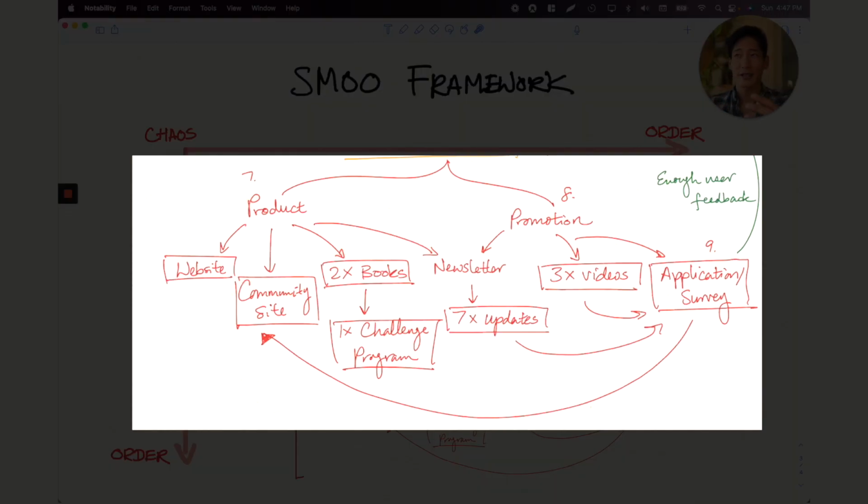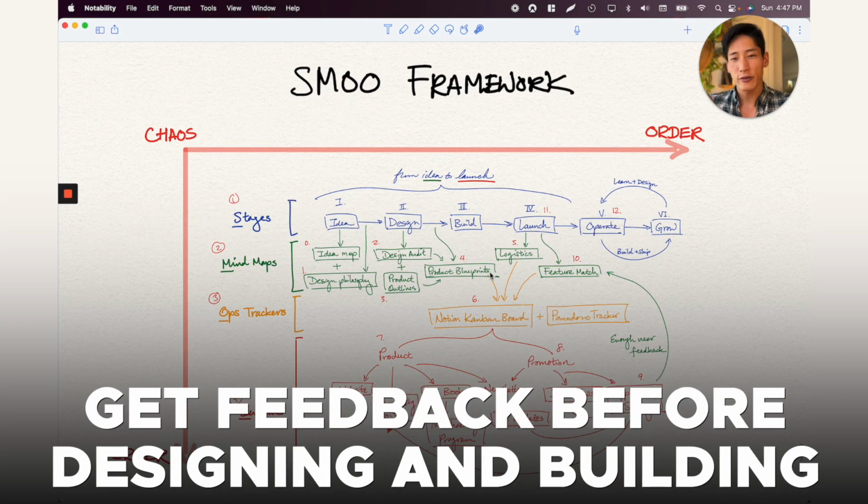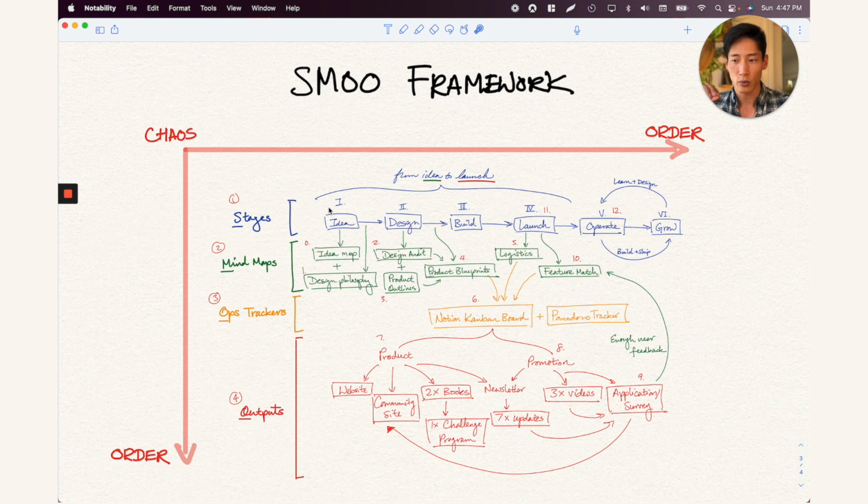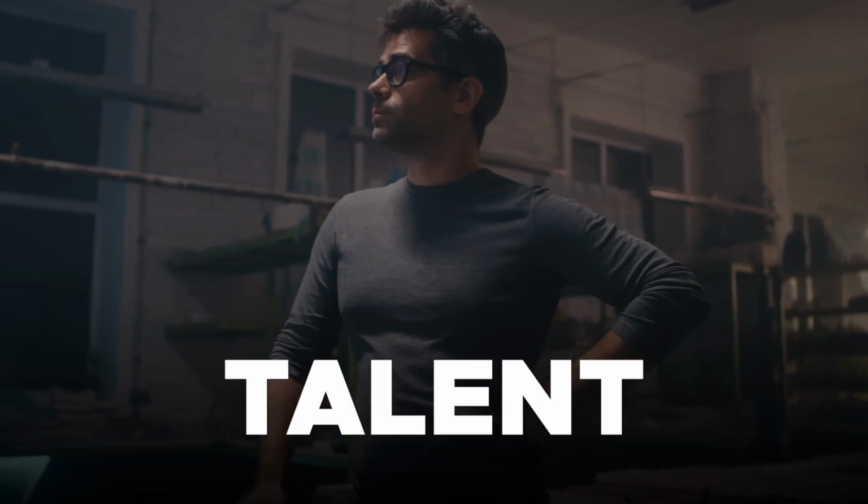If I didn't understand all the interconnectedness of how they work together and who I need to get looped in, it would be a mess, right? Finally, it helps me get feedback without actually going into the build stage. So this is actually extremely important when you have the idea as well as design, because actually building and launching takes a lot of resources, physical resources, money, time, talent, whatever it is, right?